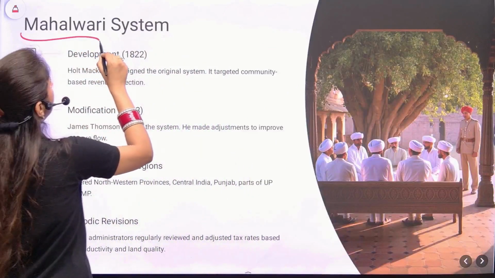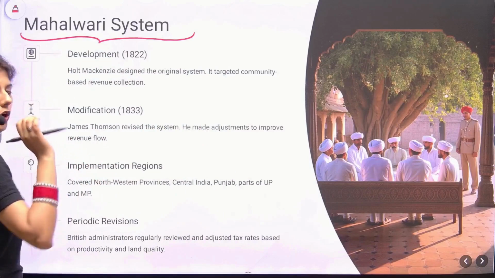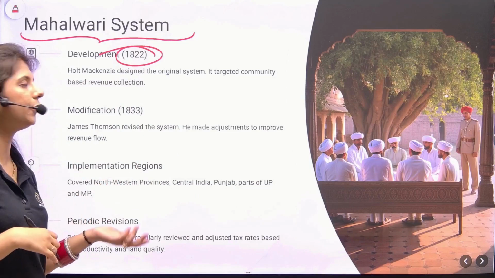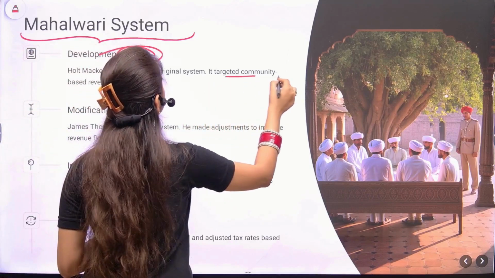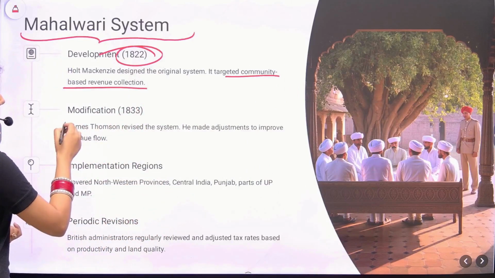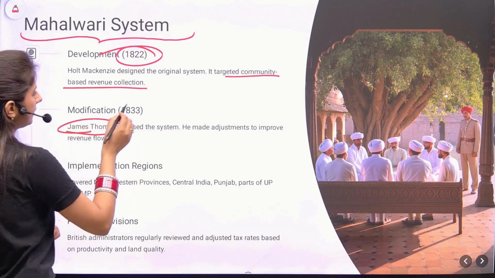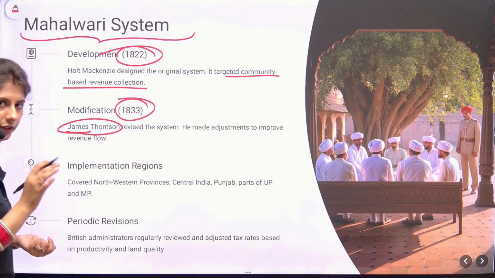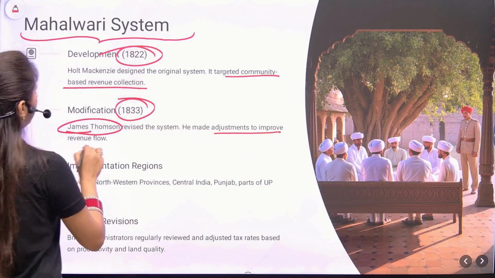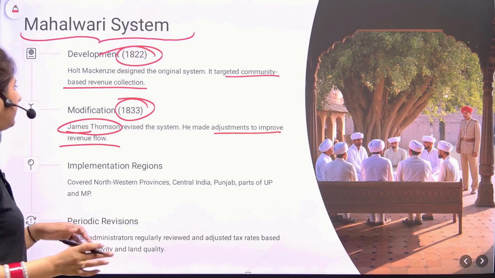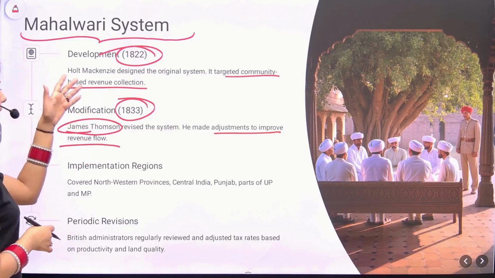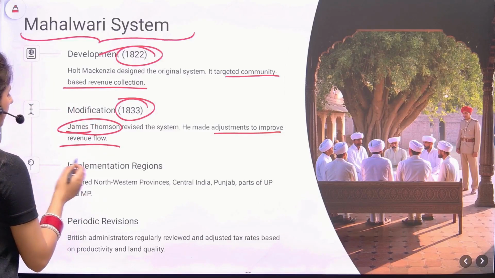Third one is the Mehelwari system. Holt Mackenzie designed this, approximately 1822 was the year. It targeted community-based revenue collection. Now, what happened? James Thomson in 1833 revised this system. He made adjustments to improve the revenue flow. So originally the system was devised by Holt Mackenzie, but James Thomson revised this. So the years and the key pioneers are important.